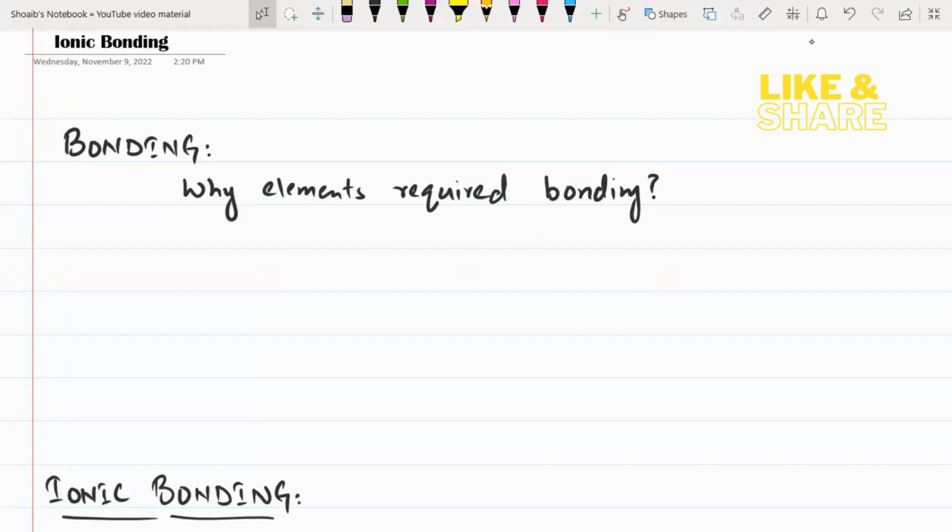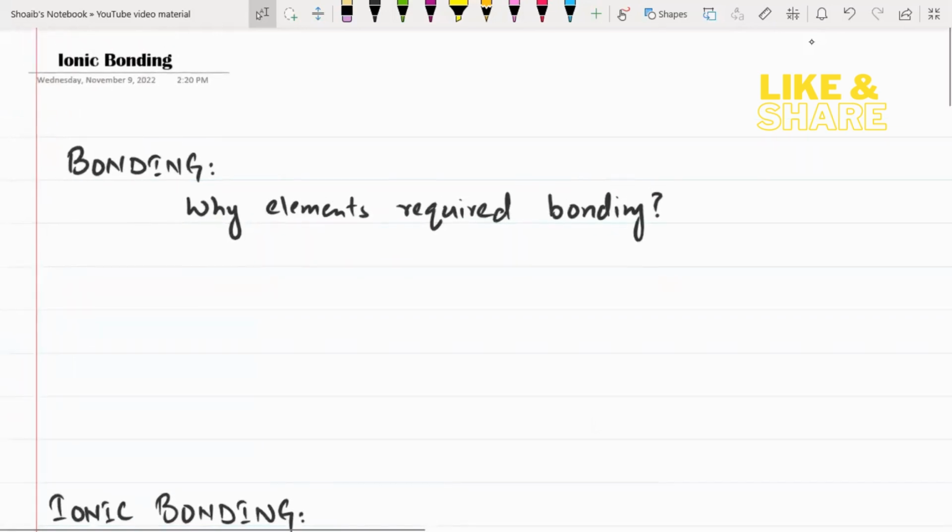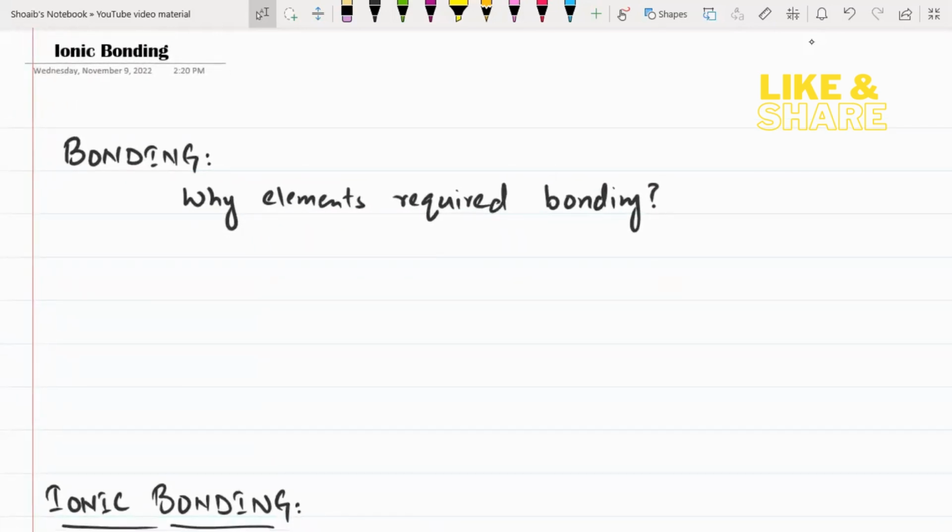Welcome back, students. So now we're going to start with a new chapter, and the name of the chapter is bonding. First of all, let's discuss why the elements require bonding, why the elements go for bonding. The answer for this: to attain the noble gas state. To attain what? The noble gas state. Okay, so what is the noble gas state?